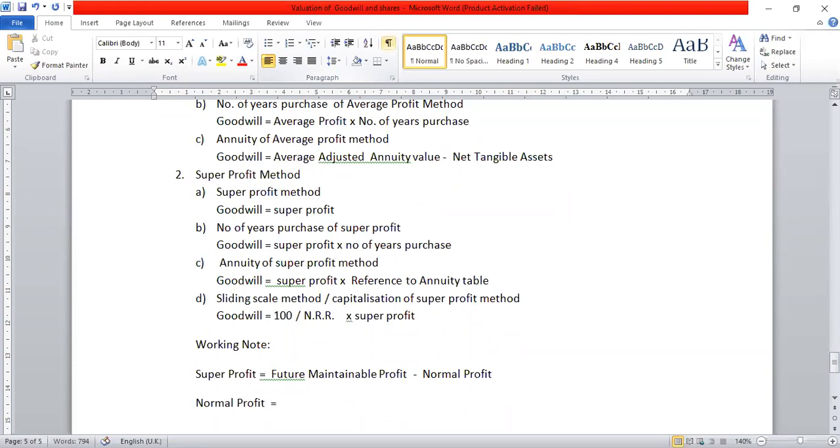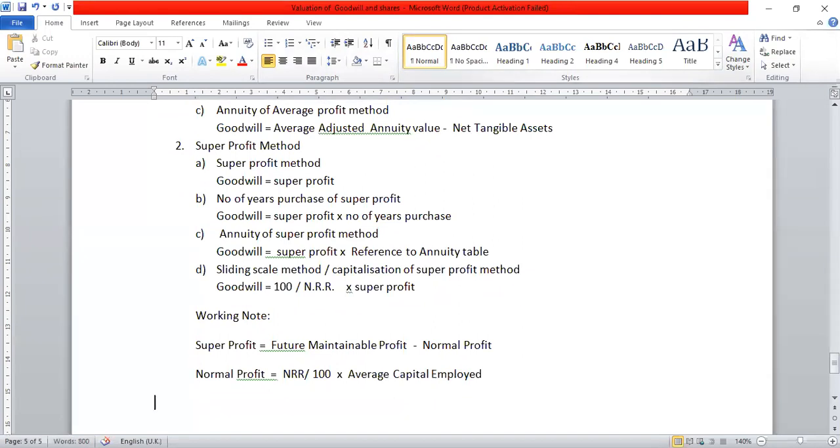Normal profit equal to NRR, normal rate of return, divided by 100 into average capital employed. Now, how to calculate average capital employed? We have already learned in the basic concepts, right? So, NRR upon 100 into average capital employed.